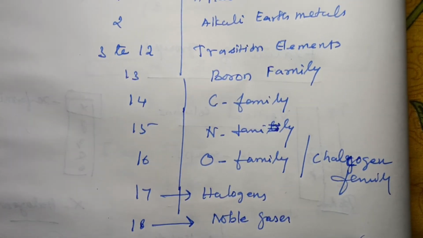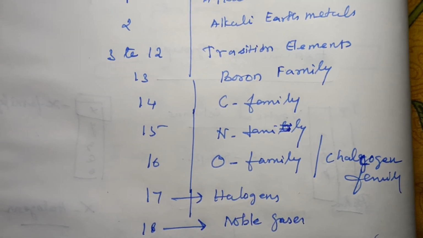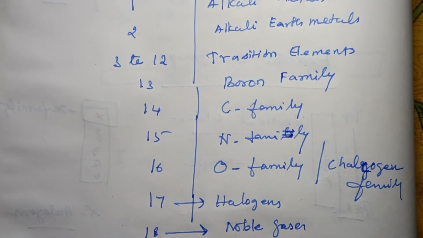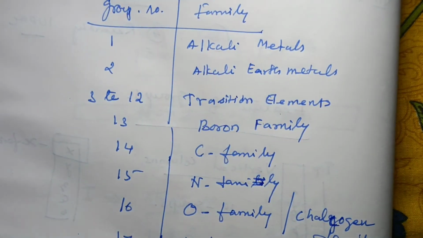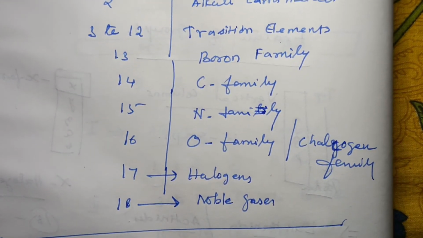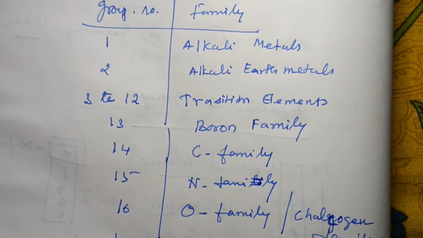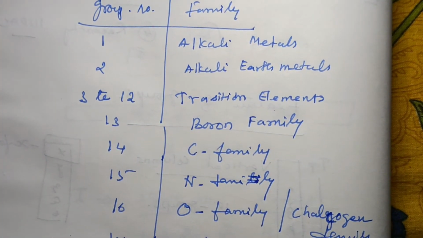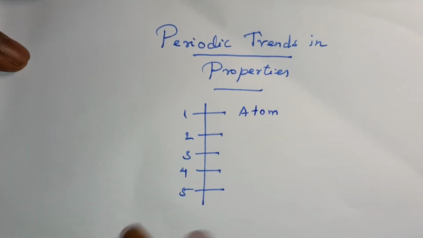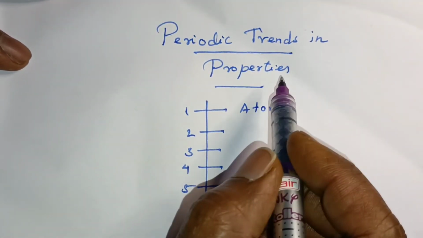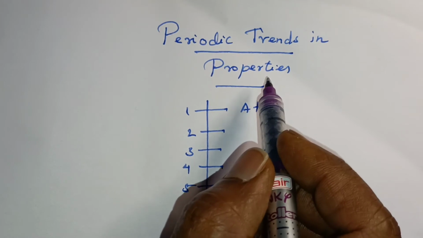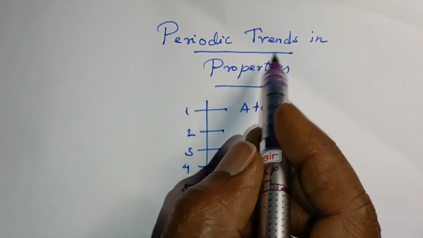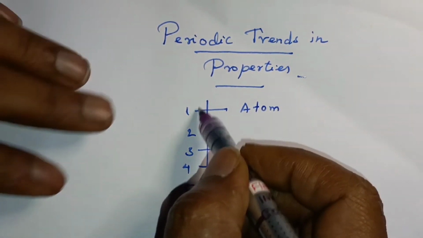So this is a way to arrange the order of group numbers and their families. This is very important. You can always remember it in these notes. Next we are going to discuss the periodic trends in properties. In these periodic trends, there are 5 properties.